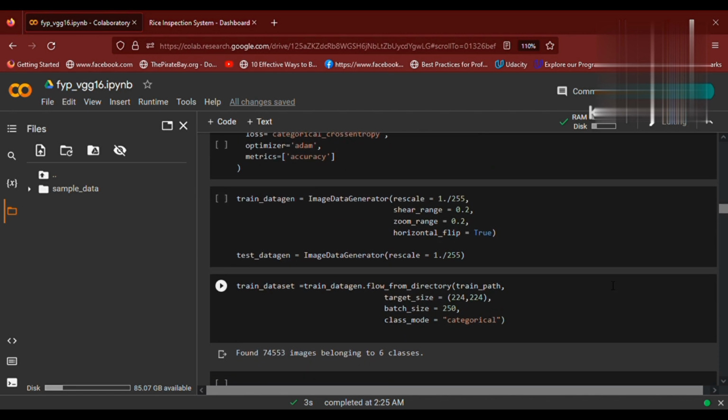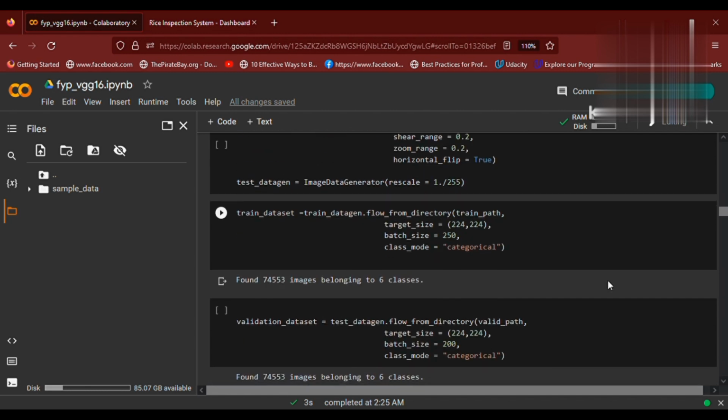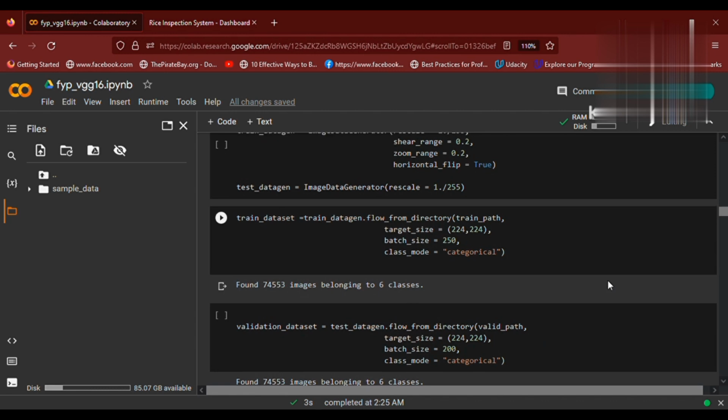Then we are reshaping our images by using the TensorFlow image data generator, resizing the image and completely defining its shape. We have our training data set, we have set its path, and the batch size for each data set is 250.